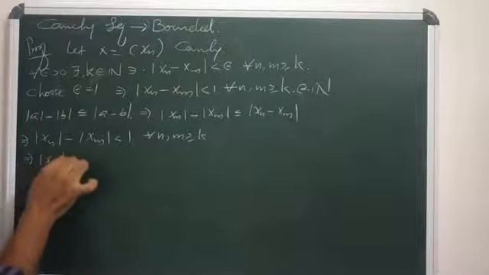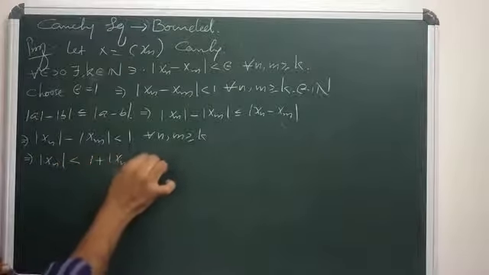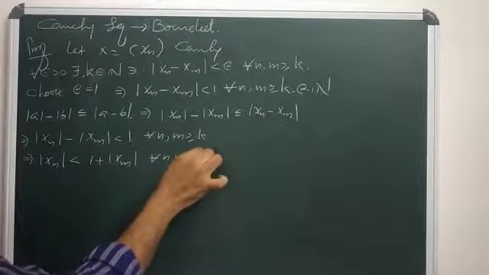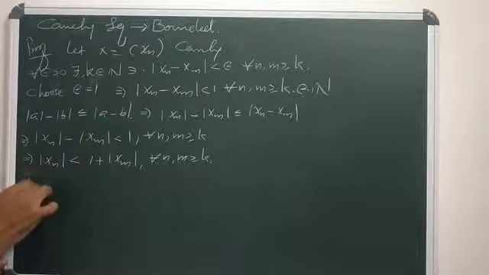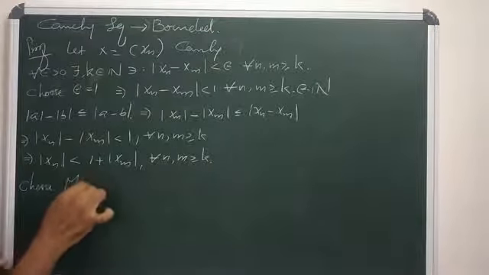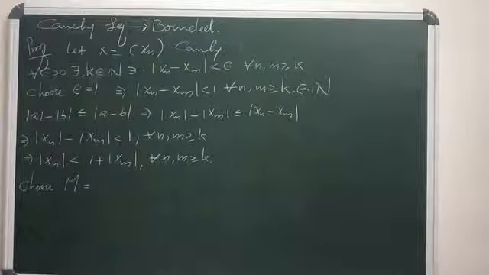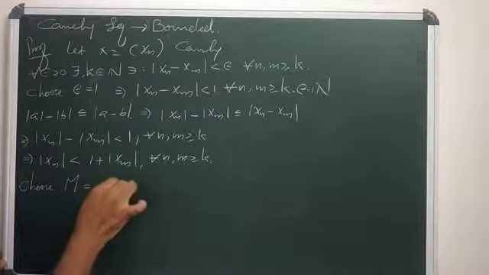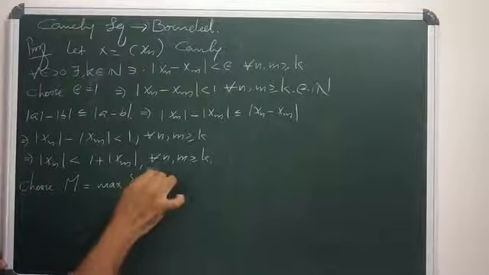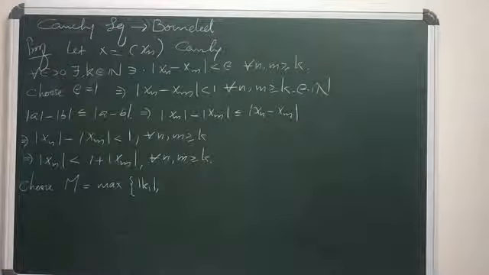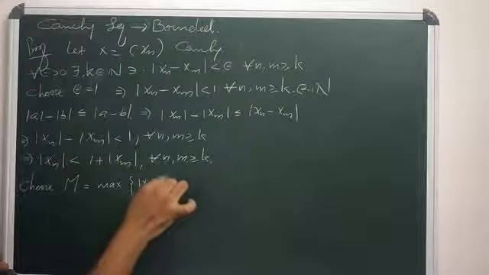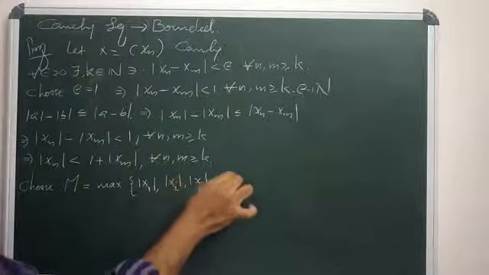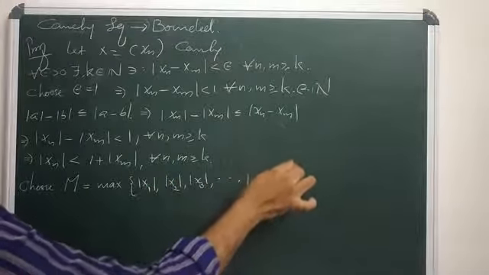So mod xn minus mod xm less than 1 means modulus of xn is strictly less than 1 plus mod xm for all n, m greater than or equal to k. So you can choose some M, a sufficiently large real number, where M equals the maximum of mod x1, mod x2, mod x3, and so on, up to mod xm, and 1 plus mod xm.